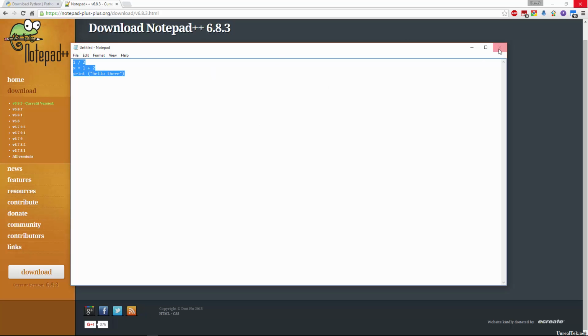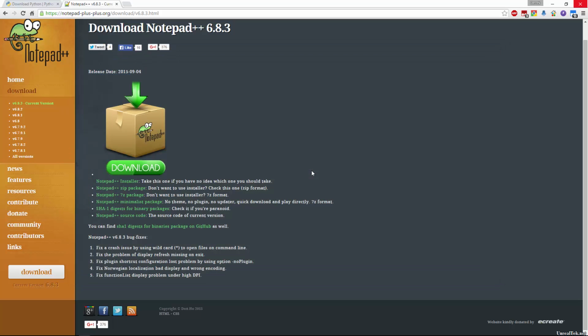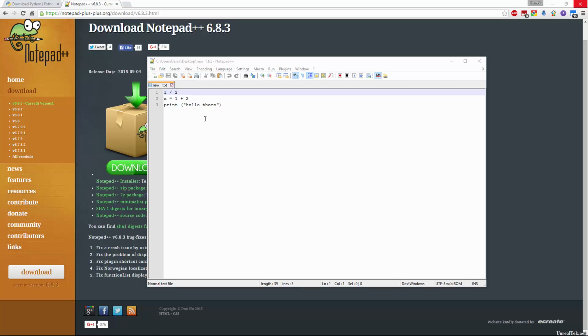However, if I take that same code and copy it and open up Notepad++, we get this. It's nothing too important on its own.